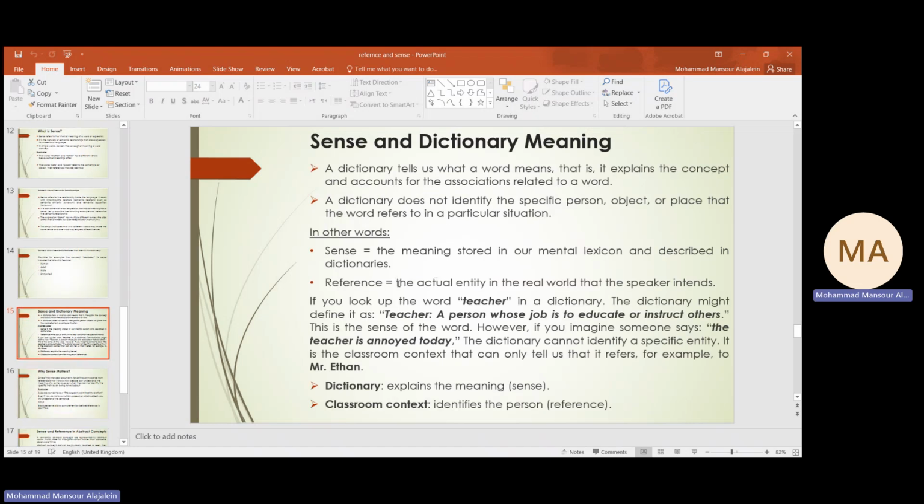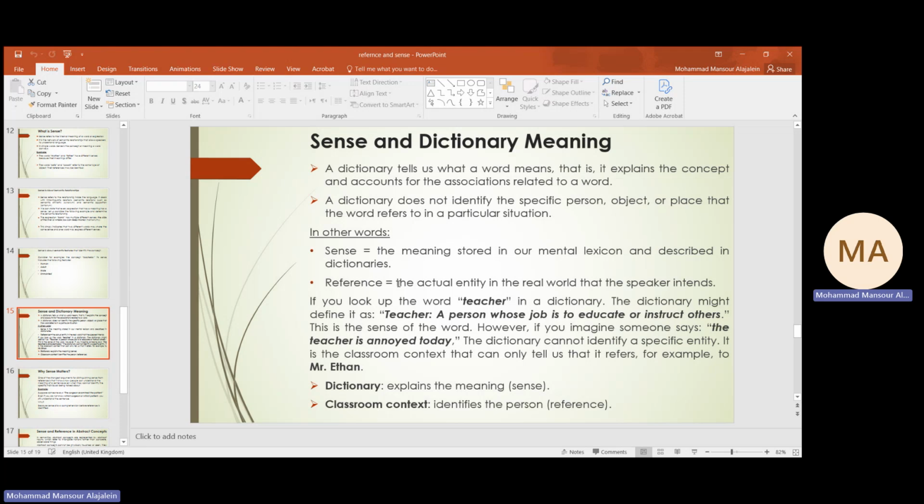Sense and dictionary meaning. When it comes to the dictionary, we can find what is referred to as the meaning of the word, only the meaning. When we say, for example, teacher, we can find a full definition, a description for the word teacher in the dictionary, but we cannot find what the reference is or what exactly this word refers to in the real world. So a teacher can be used to refer to different individuals in the world.